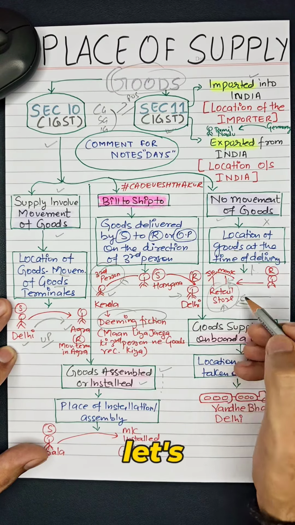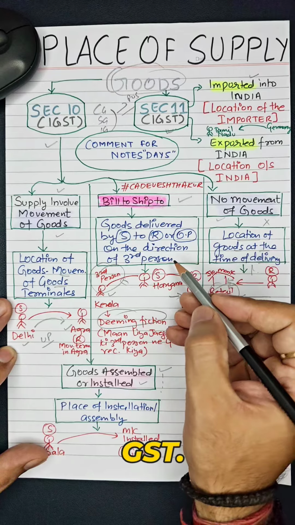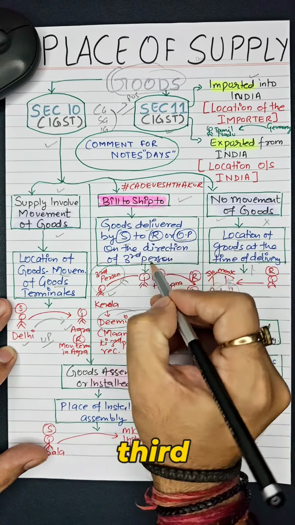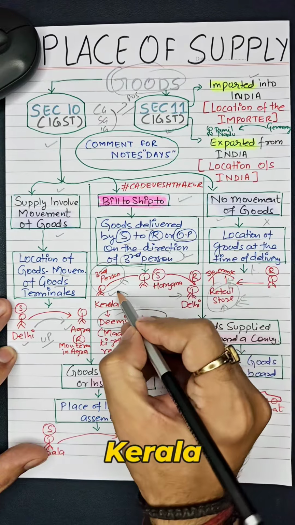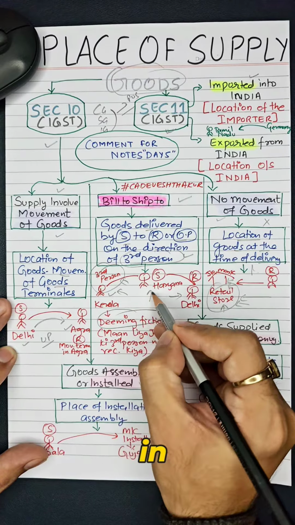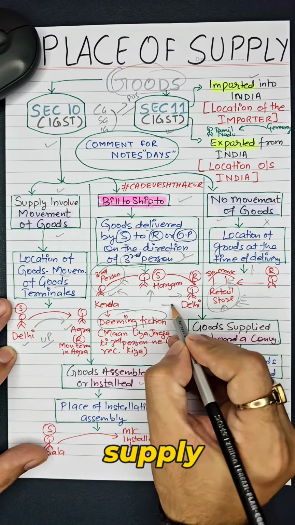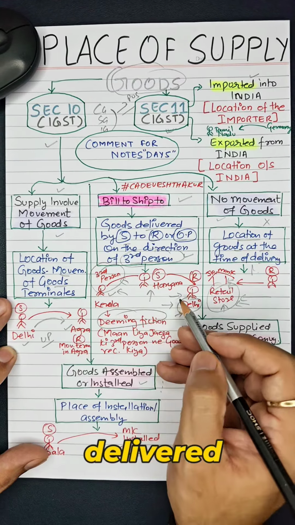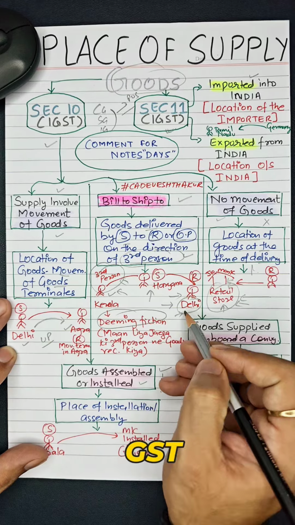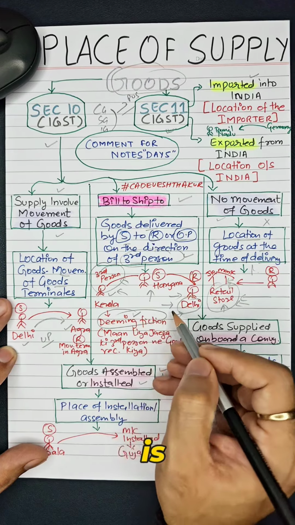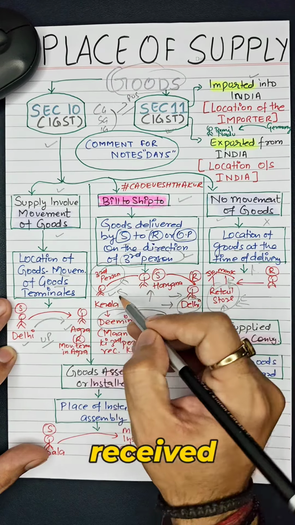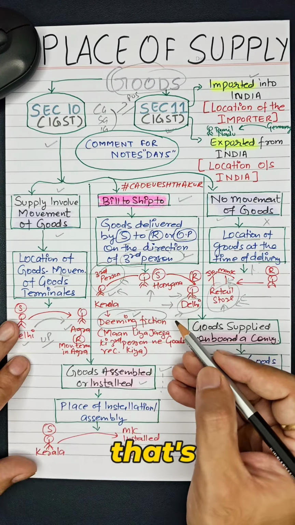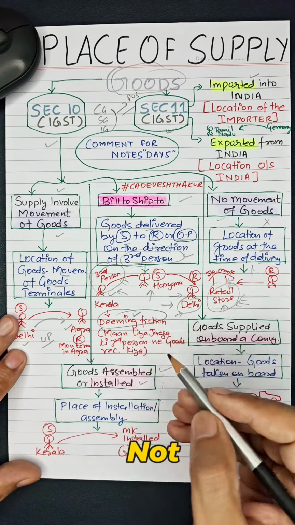Now let's talk about the bill-to-ship-to scenario under GST. Here goods are delivered by the supplier to the recipient on the instruction of a third person. A third person in Kerala places an order with a supplier in Haryana and instructs the supplier to directly deliver the goods to a recipient in Delhi. Though the goods are physically delivered to Delhi, GST law uses a deeming fiction. It is assumed that the third person in Kerala has received the goods. So the place of supply is taken as Kerala, because that's where the billing is done, not where the goods were actually delivered.